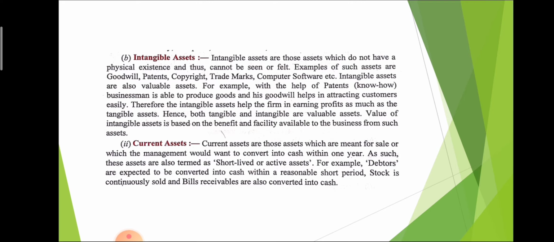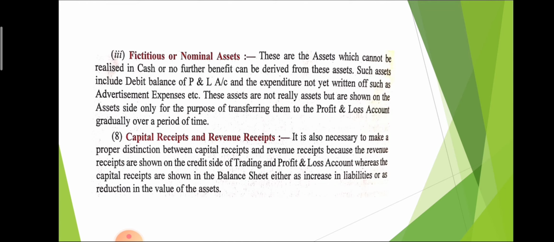The second one is current assets. Current assets are those assets which are used for a short-term period, meaning less than 1 year. Some examples of current assets are debtors, stock, bills receivable, etc. Fictitious or nominal assets.